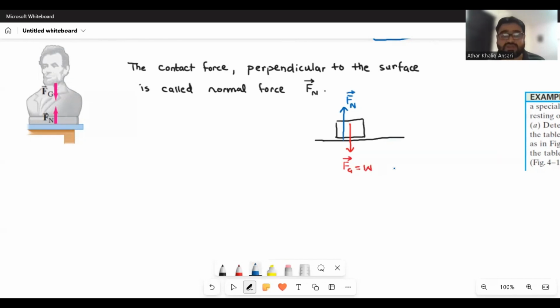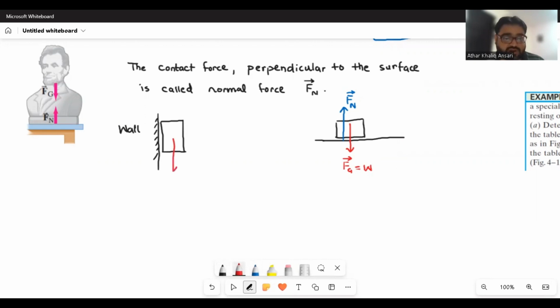But if I use another situation, there is something on the wall. This is the wall. Here, if a box is attached to the wall by any means, I am not considering how it is attached, vertically. So where is the force of gravity?